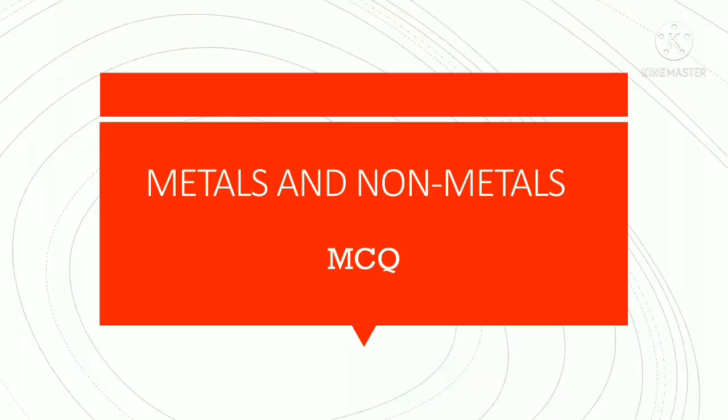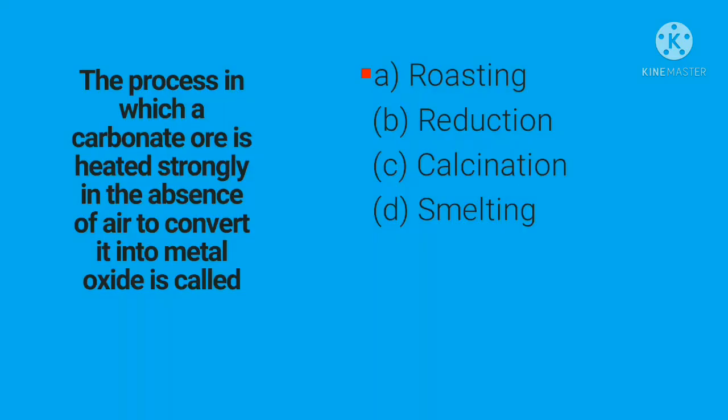In this video, I have listed a few important MCQs regarding the topic metals and non-metals. Here are the questions. The process in which the carbonate ore is heated strongly in the absence of air to convert it into metal oxide is called: option A, roasting; B, reduction; C, calcination; D, smelting.